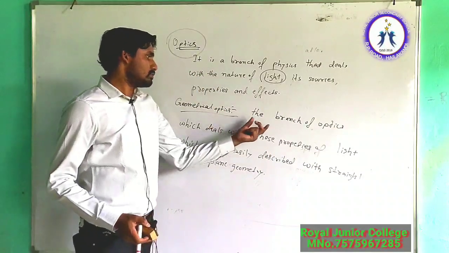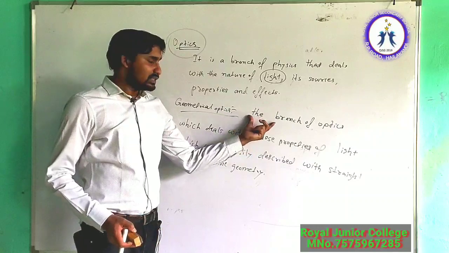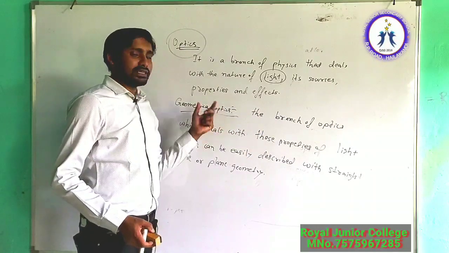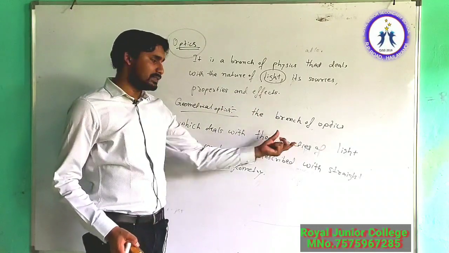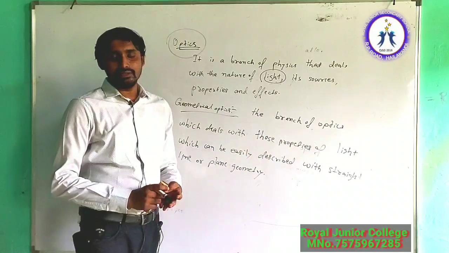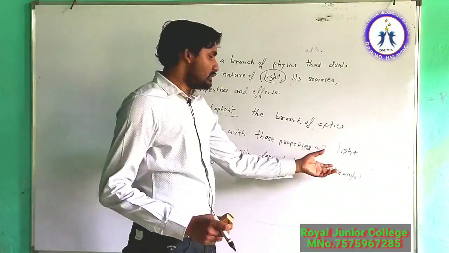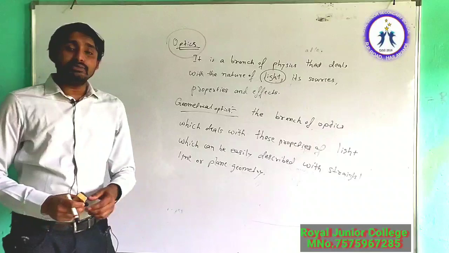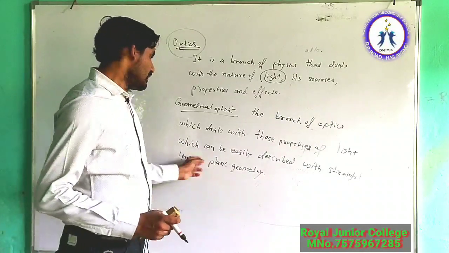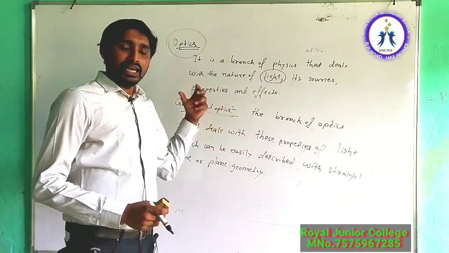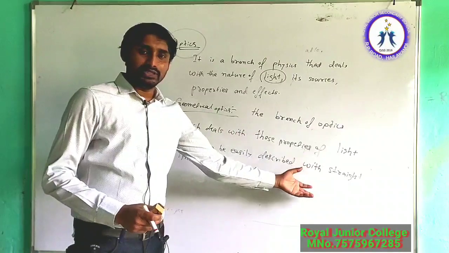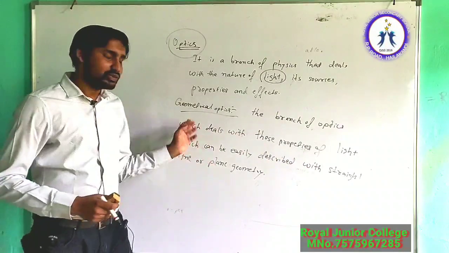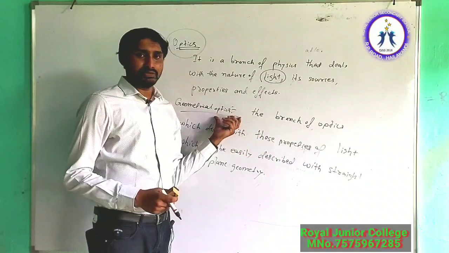Because geometrical optics or ray optics is another branch of optics, so it is that branch of optics which deals with those properties of light which can be easily described with straight line or plane geometry. We study those properties of light only in that particular branch of optics.